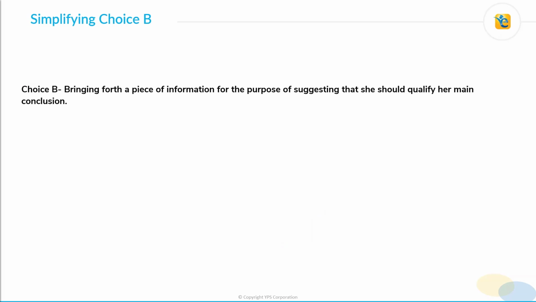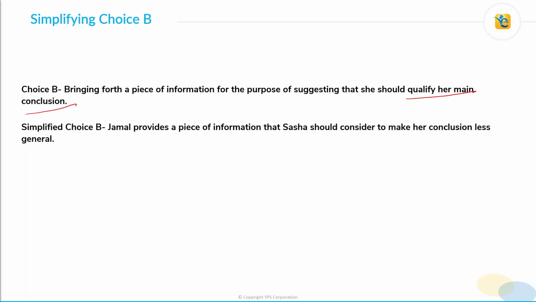Now, let's see how we can simplify choice B, because most of the students who reject choice B do so because they are not sure of the meaning of this phrase, qualify her main conclusion. If you are also one of those students, then here is a piece of information for you. As per the Cambridge Dictionary, in grammar, a word or a phrase that qualifies another word or phrase limits its meaning and makes it less general. Therefore, choice B means that Jamal provides a piece of information that Sasha should consider to make her conclusion less general.